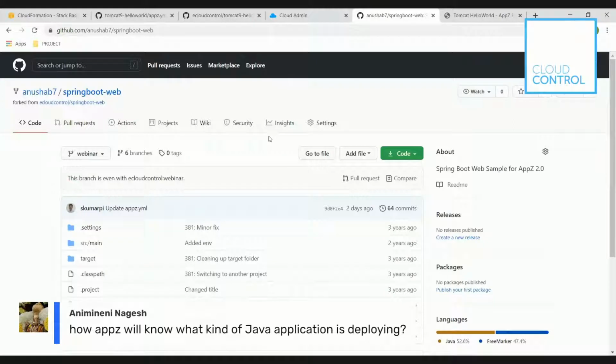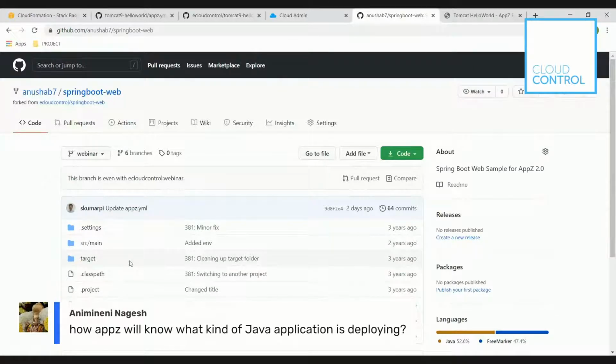Rohit, would you like to add anything to this? Yeah. So the idea is, based on the type of application, you need to match to the right template. The documentation will help you with that. If I'm a Spring Boot application, or if I'm using a Tomcat application, as a developer, using our documentation, you'll be able to figure out which template will work for you, and you can use that.